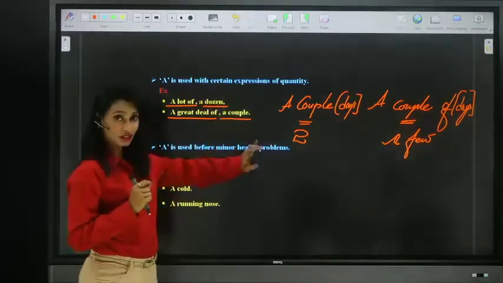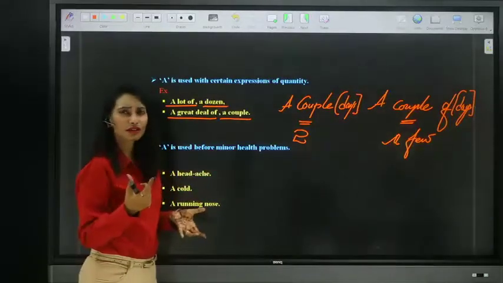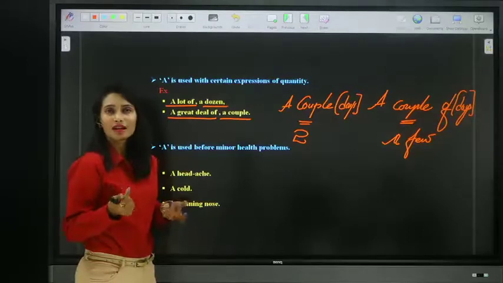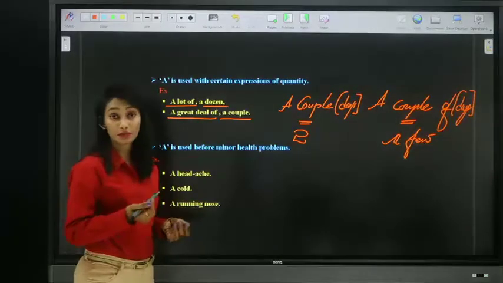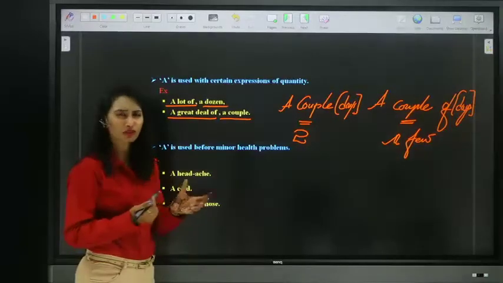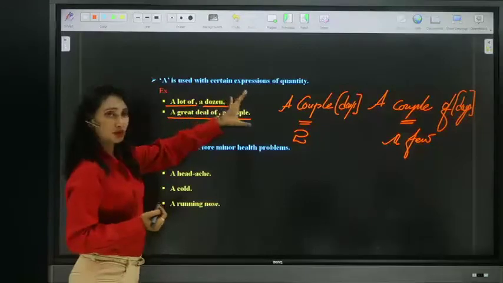So try to learn the difference, guys, so that you can use it in a better way. A couple of means a few, like I will be coming back in a couple of days. That means it may be more than 2 days, a few days, like some days. Okay. Now that's about expressions of quantity.